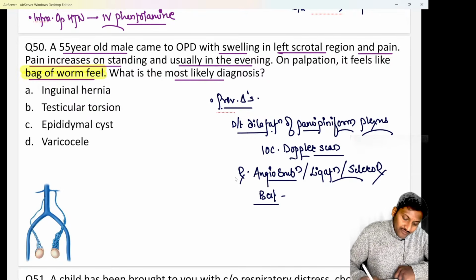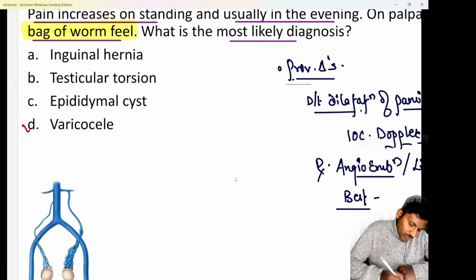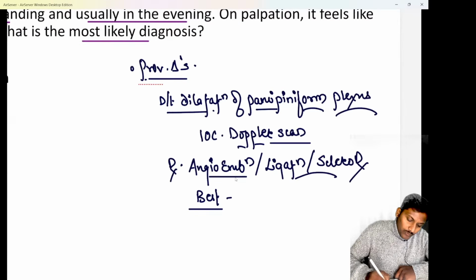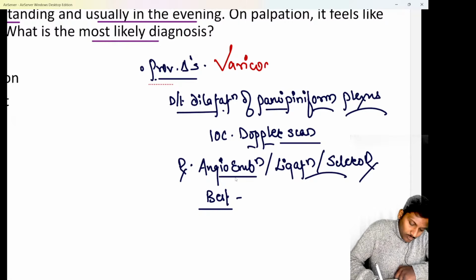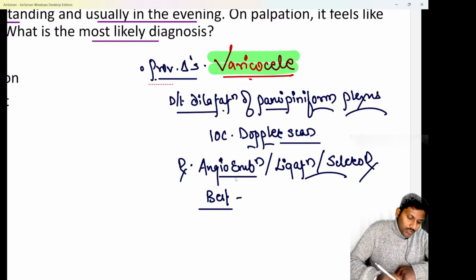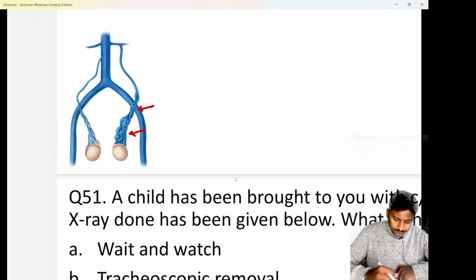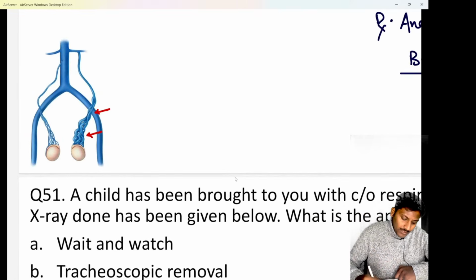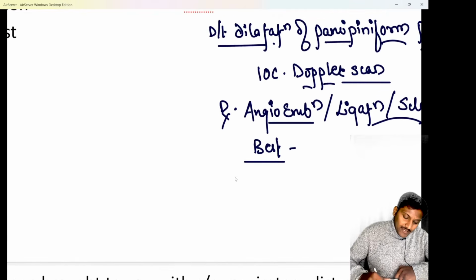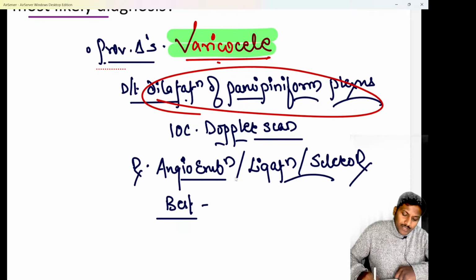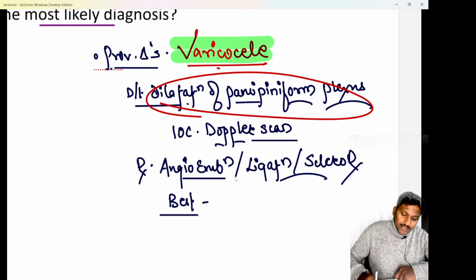So I hope all of you are quite aware. Whenever the patient has swelling and pain in the scrotal region, along with a bag of worms feel, no doubt at all. It has to be a diagnosis of nothing else but option D, that is varicocele. Whenever there is a case of varicocele, it is due to dilatation of the pampiniform plexus of veins. So we know varicocele is what? Whenever there is pooling up of blood in the pampiniform plexus of testicular veins, these veins are dilated, and these dilated pampiniform testicular veins will give you a bag of worms feel. That is what is known as varicocele.